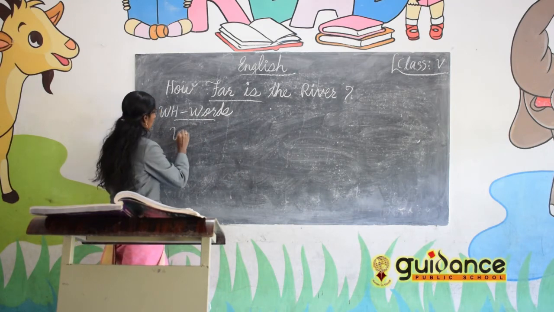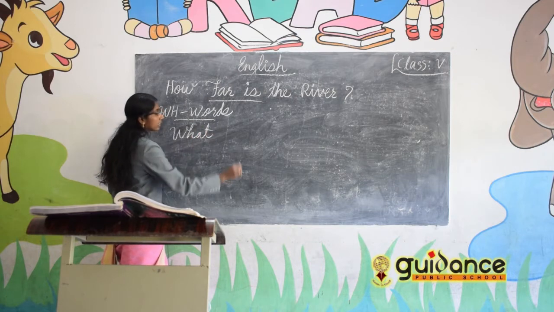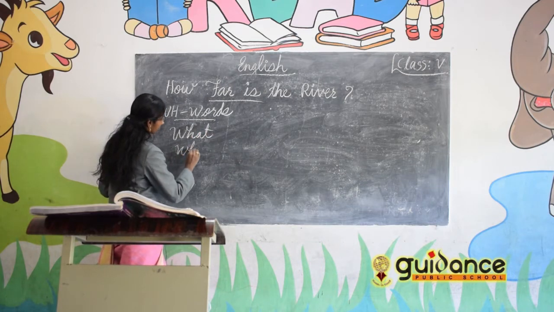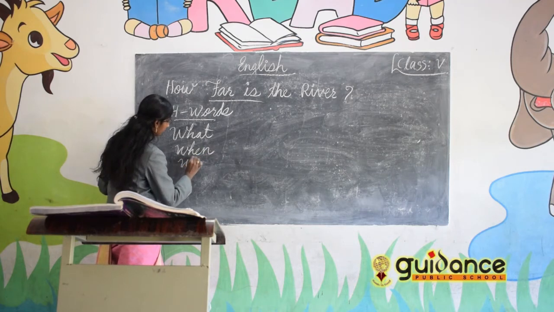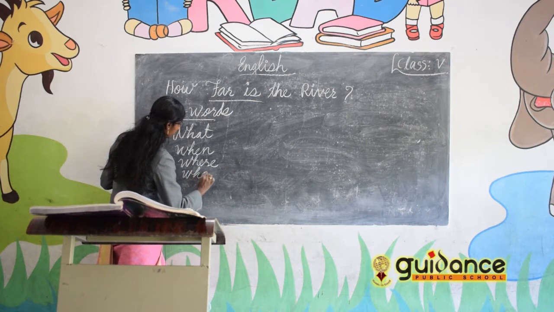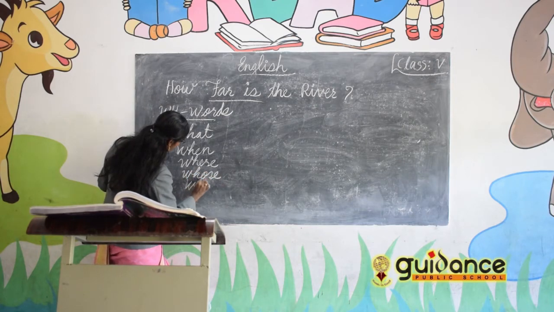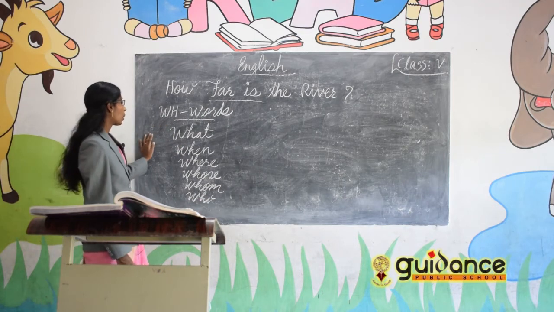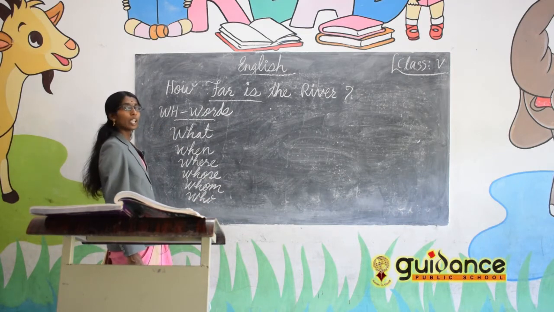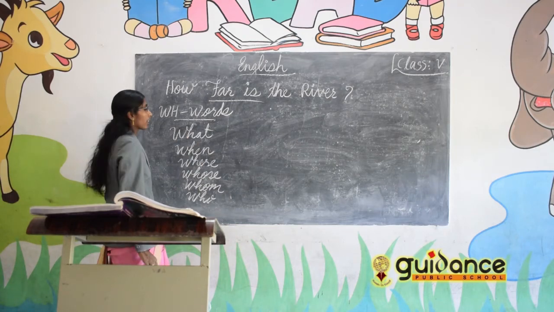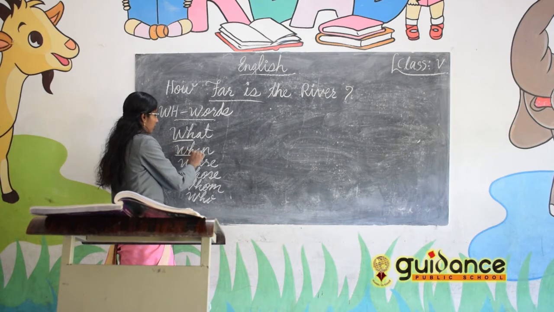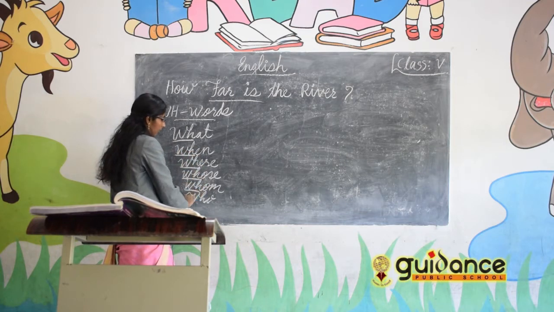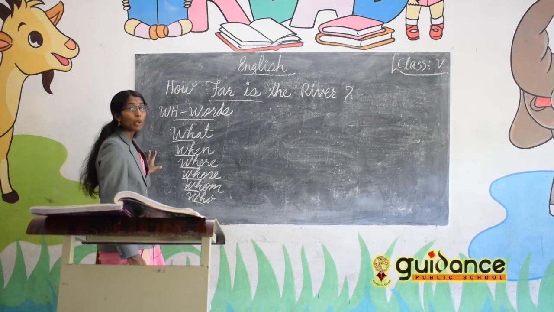What, when, where, whose, whom, who, like that. So the words start with which letters? W, H. That's why we call these words WH words.